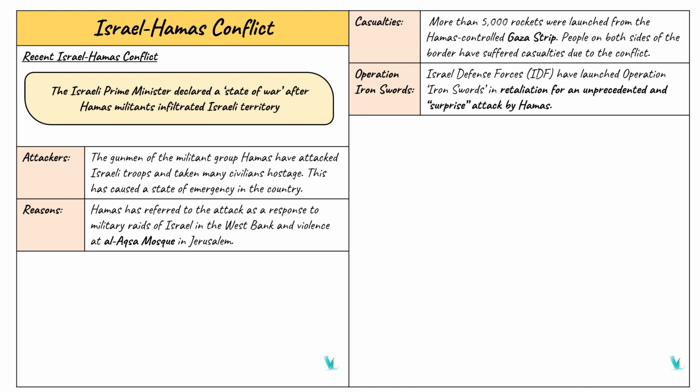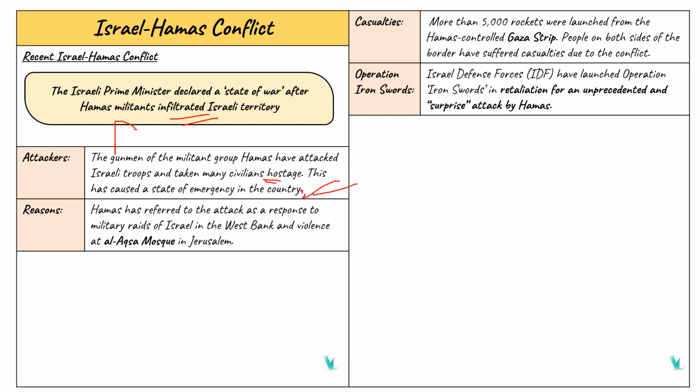So the recent news is mainly because the Israel Prime Minister has declared a state of war after Hamas militants infiltrated Israeli territory. How did it happen? The attackers, that is, a gunman of the militant group Hamas, attacked the Israeli troops and took many civilians hostage. So this was the base of the conflict right now, and this has caused a state of emergency in the country.